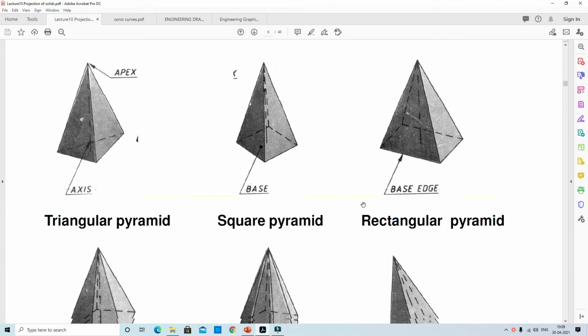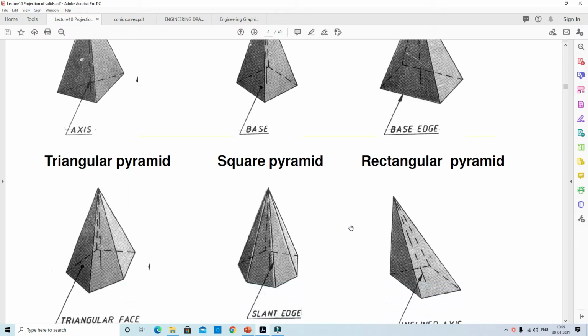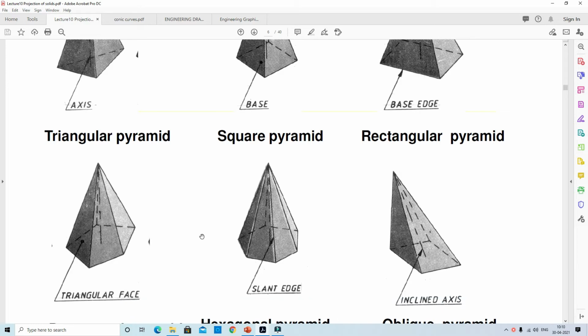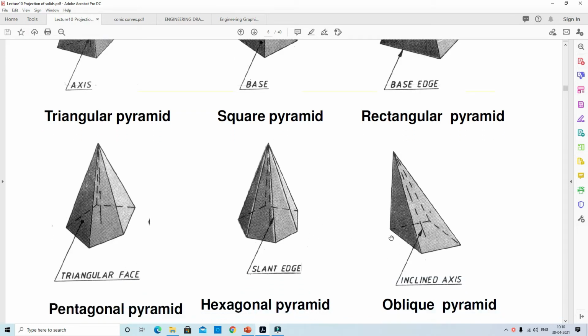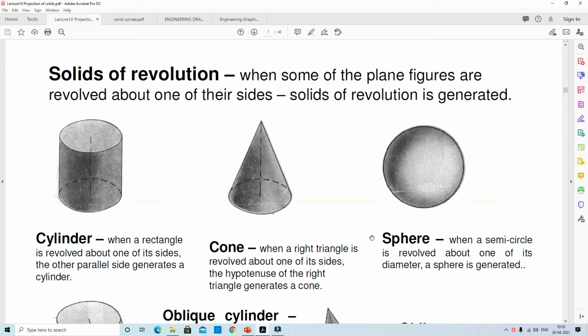The different types of pyramids available are triangular, square, rectangular, pentagonal and hexagonal pyramids. These are the pyramids of polyhedra.